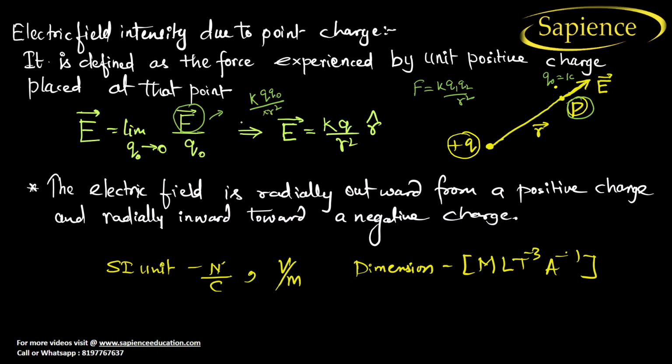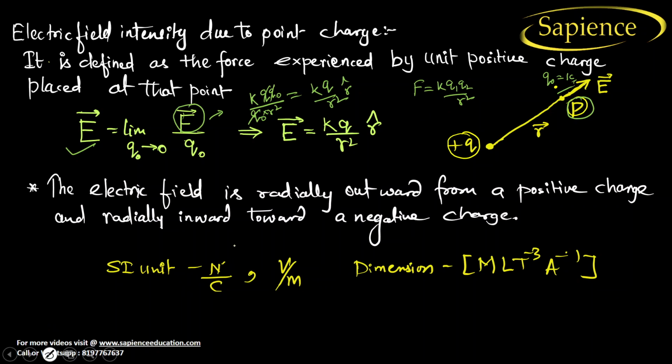But we have to divide it by Q naught. Why? Because electric field is equal to force by Q naught. So Q naught gets cancelled out. So finally we are getting E equal to KQ by R square. And the direction will be in this direction, the electric force direction, right?